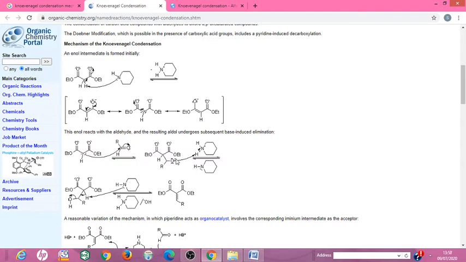The negative charge present on the oxygen atom abstracts the proton from the piperidinium ion.